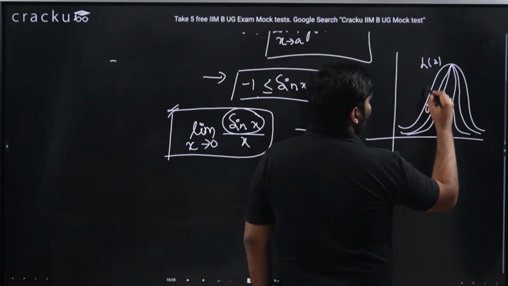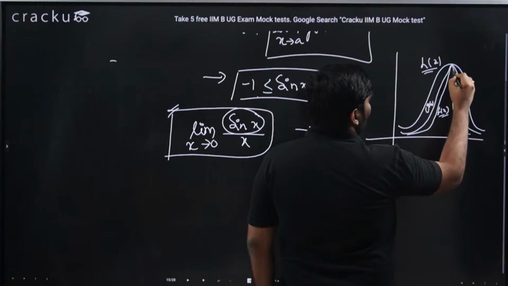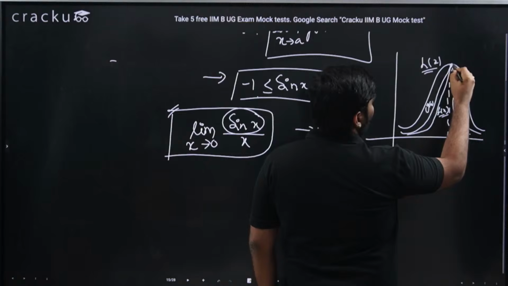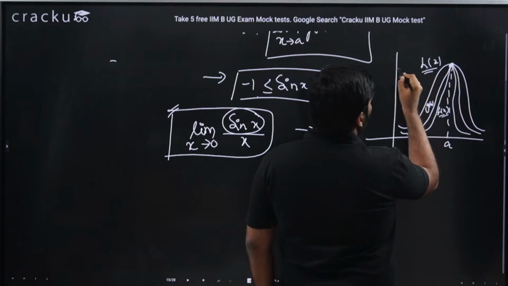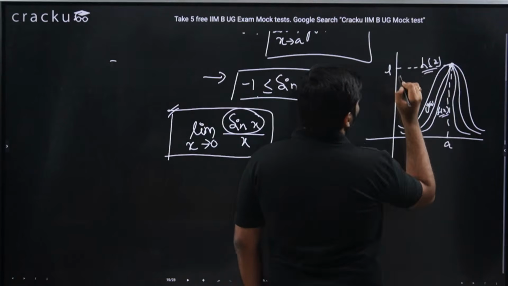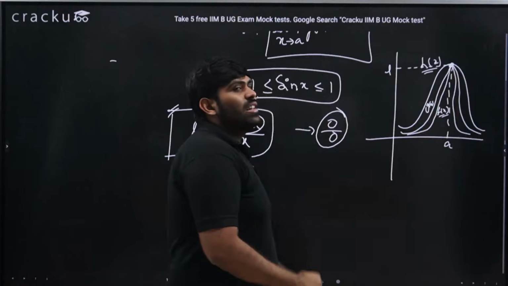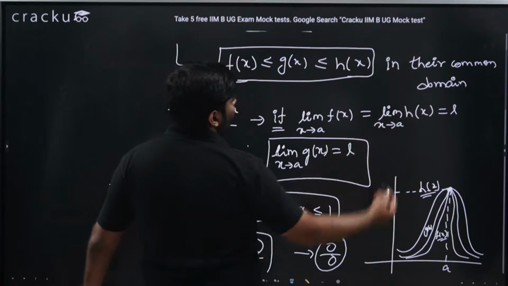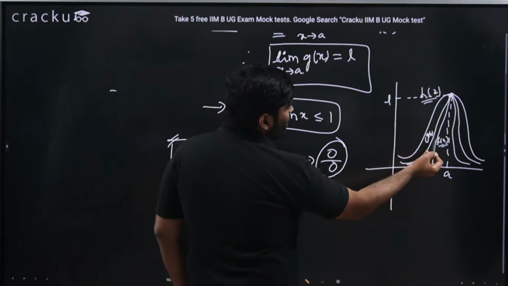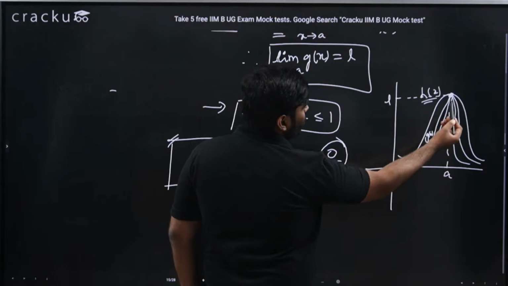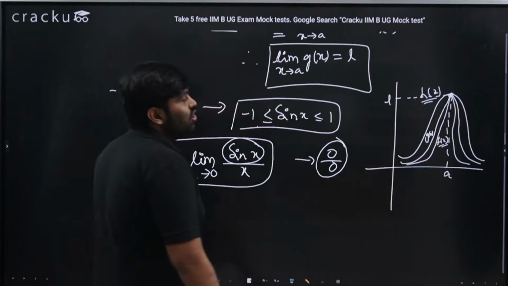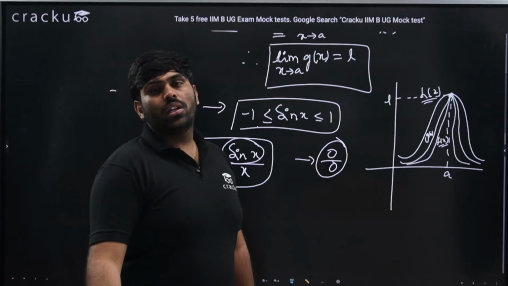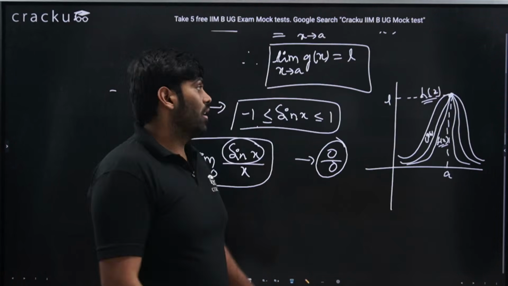If the limits of h of x and f of x at x equal to a tend to a particular common value, let's say this common value is L, then g of x, in its entire common domain, the definition is very clear, will also tend to L. Every time g of x is greater than f of x and f of x is tending to L, then definitely g of x should tend to L, because h of x is also tending to L, and h is always greater than or equal to g of x in their common domain.